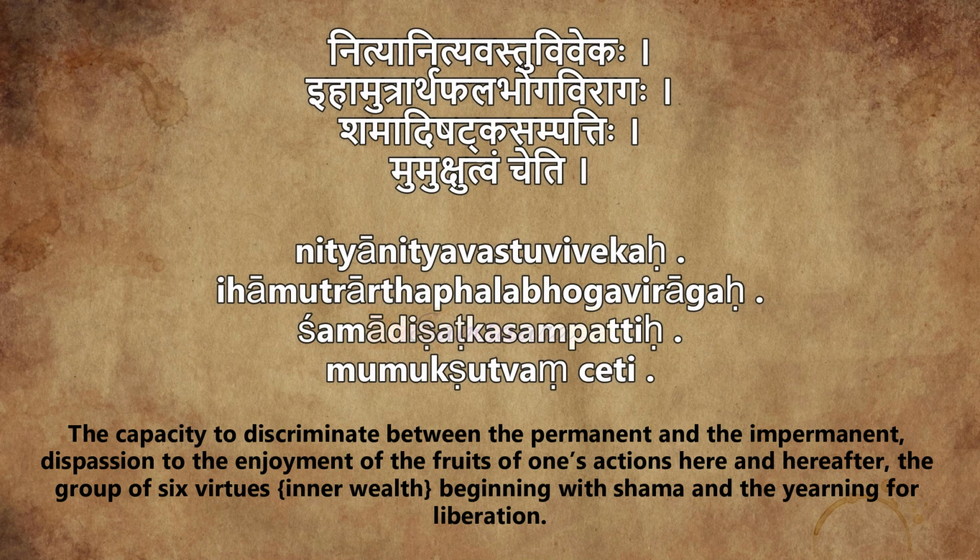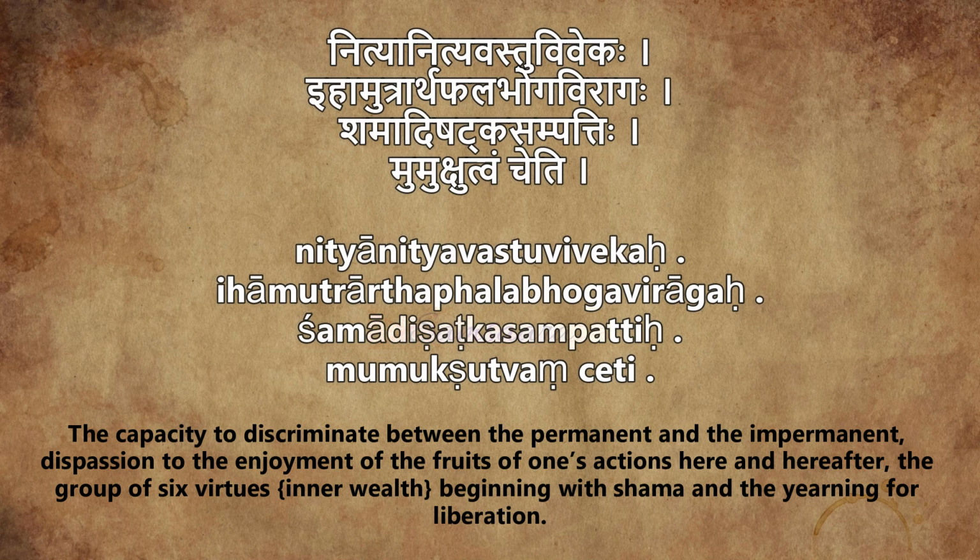So in total, actually, they have said Sādhanacatuṣṭaya, only four. But in the third point, in Shat Sampatti, they put six. So totally nine qualities. So we'll go through that again. First one was nityānityavastuvivekaḥ. In that they talked about viveka, which was discerning between the lasting and the unlasting things. ihāmutrārthaphalabhogavirāgaḥ. In that they talked about vairagya, which is having no desire for enjoying the fruit of the works here or there. Then Shat Sampatti.